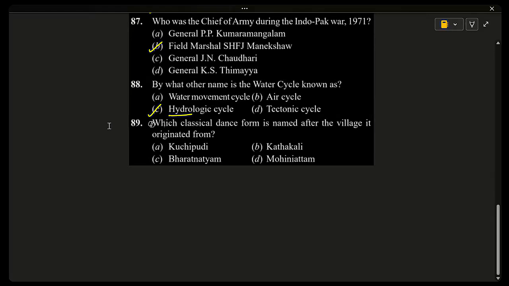Next 89. Which classical dance form is named after the village it originated from? Kuchipudi, Kathakali, Bharatanatyam, Mohiniyattam. We discussed this question in class several times, and the correct answer is Kuchipudi.